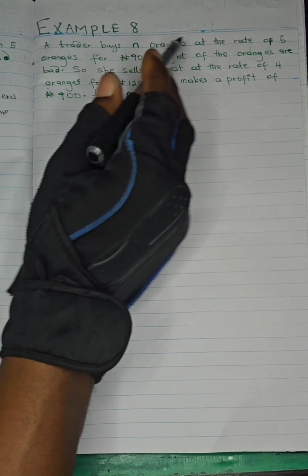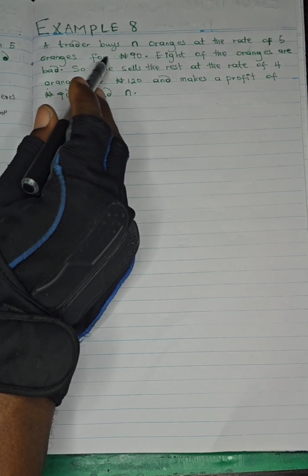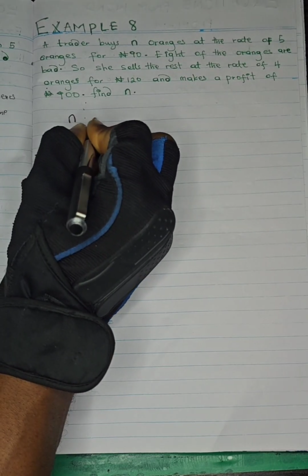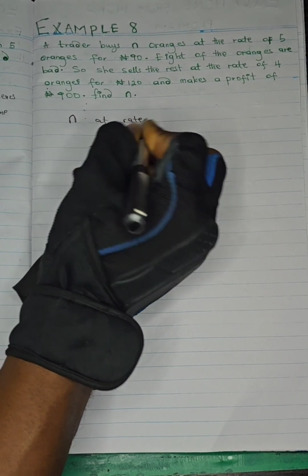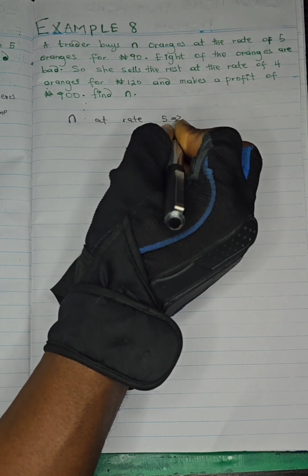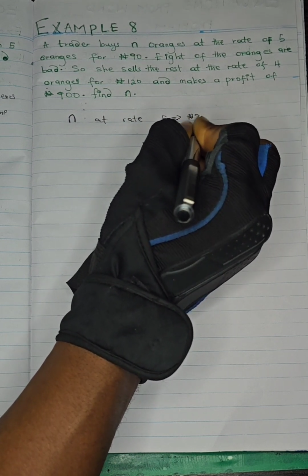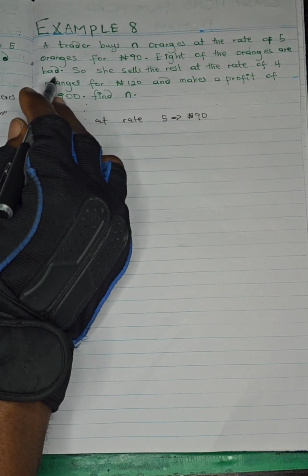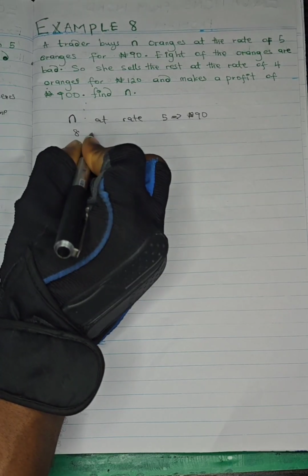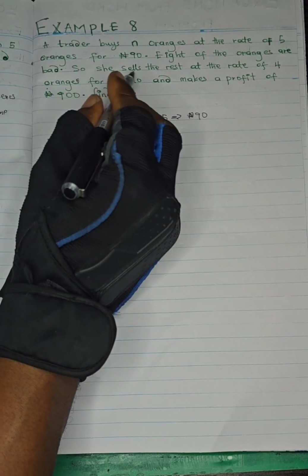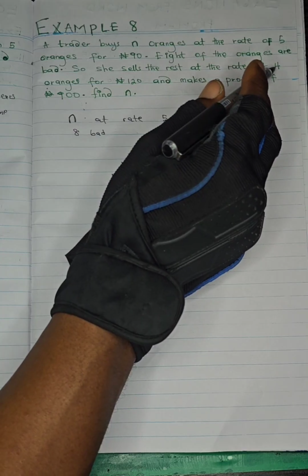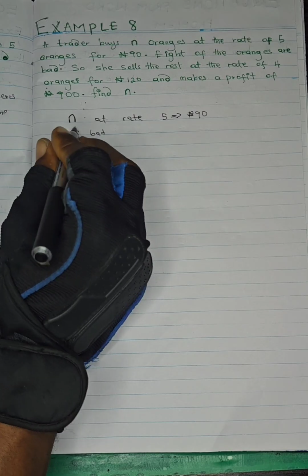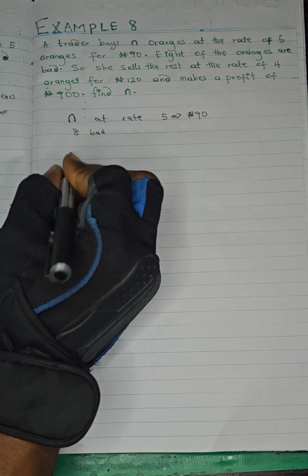Example 8, we have a trader who buys n oranges at the rate of 5 oranges for 90 naira. He bought n at the rate of 5 for 90 naira. 8 of the oranges are bad. So inside this n, 8 are bad. So she sells the rest at the rate of 4 oranges for 120 naira.